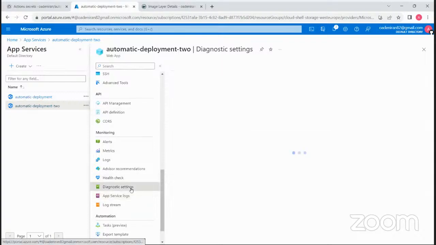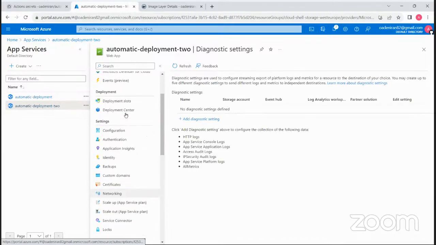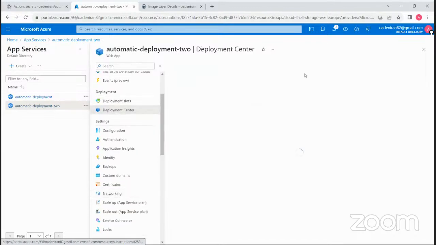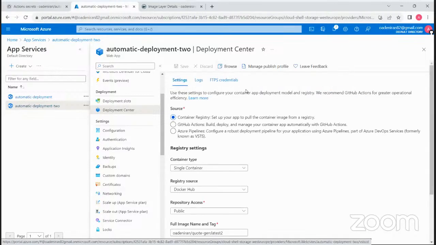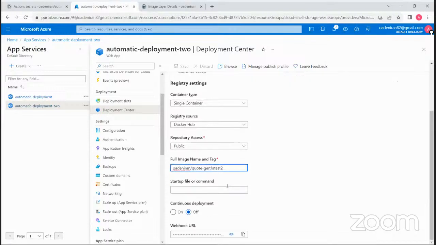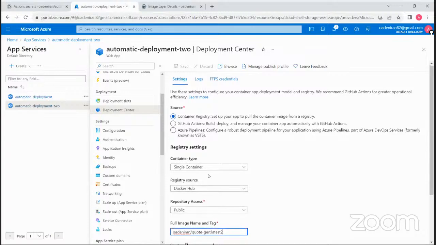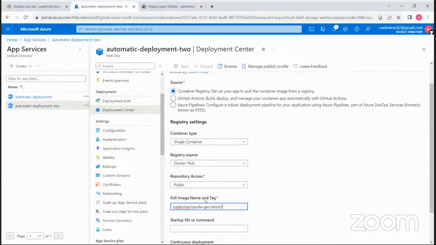Okay. So let me just try to check the deployment center. Because the manual one has to even be working first before we can even see exactly. And this is it. So it's on Docker Hub, it's public.